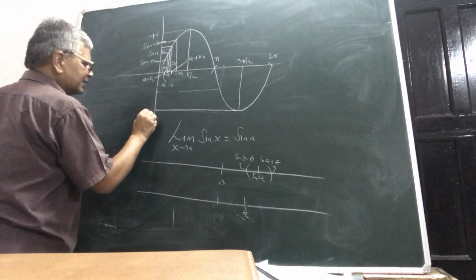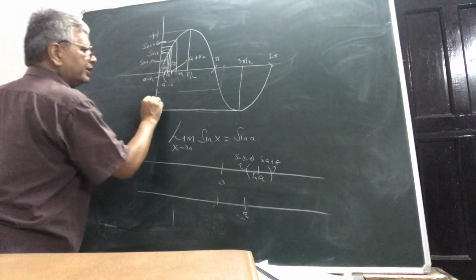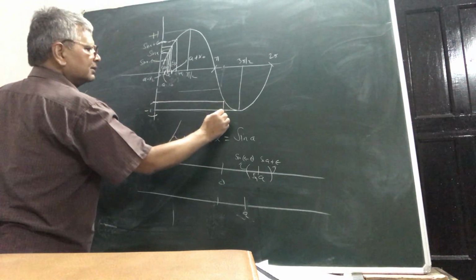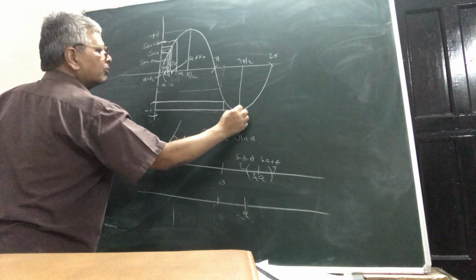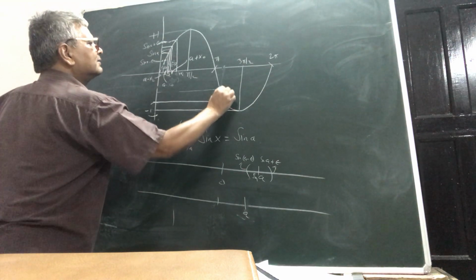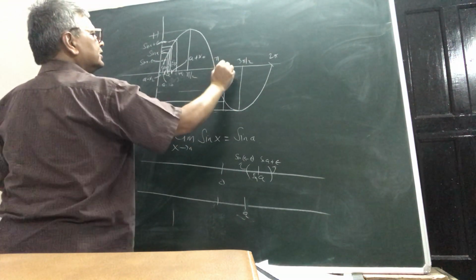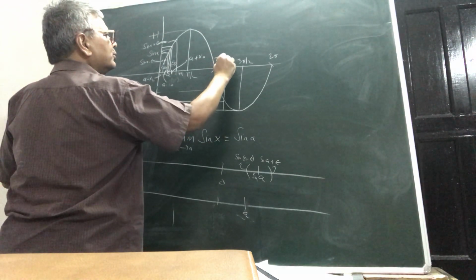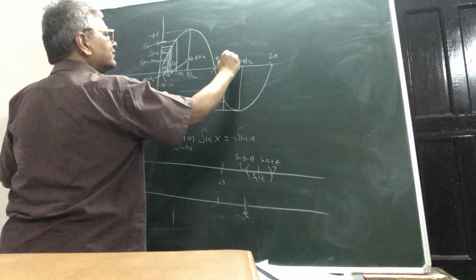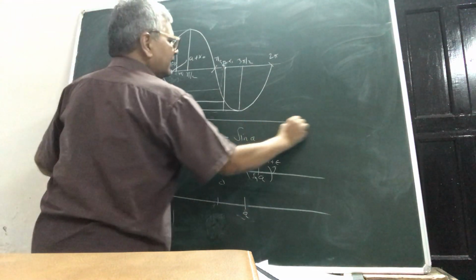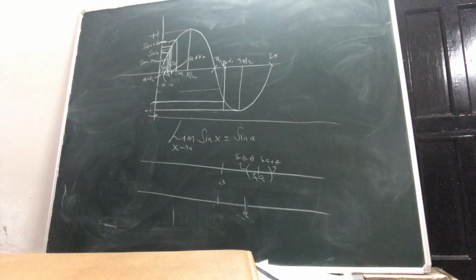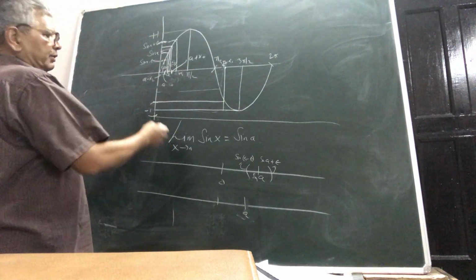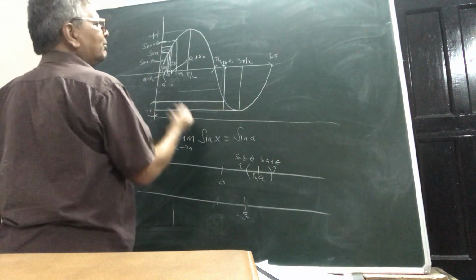So you take any small interval, this way and this way. Now when you draw, of course, it will cut here. So this is 3 pi by 2, and this mark must be 3 pi by 2 minus, say, x1. And on this side, it will never cut the graph. So don't bother about it.